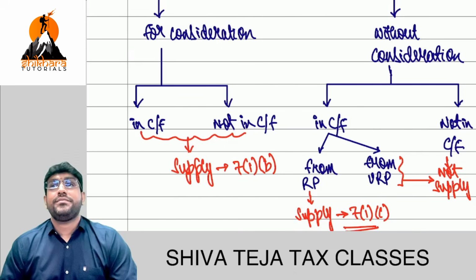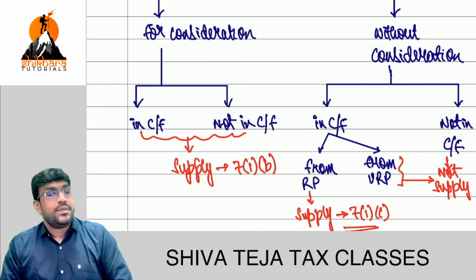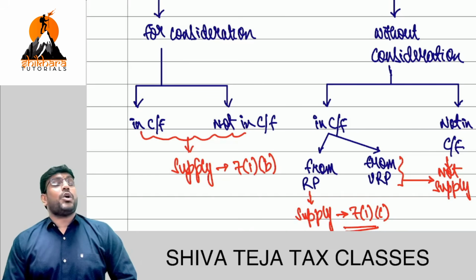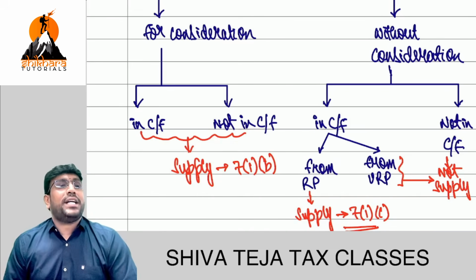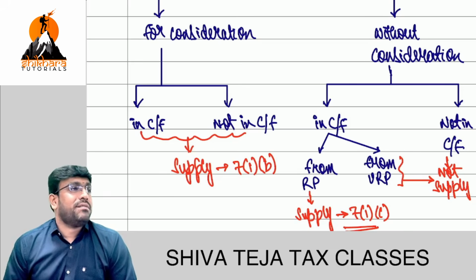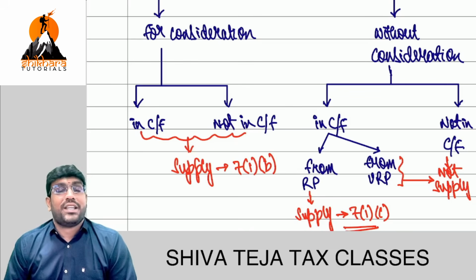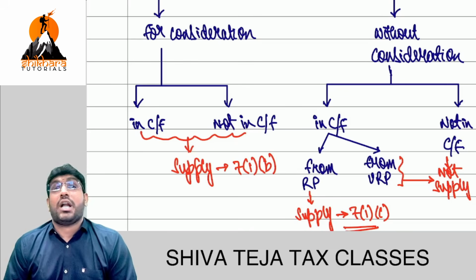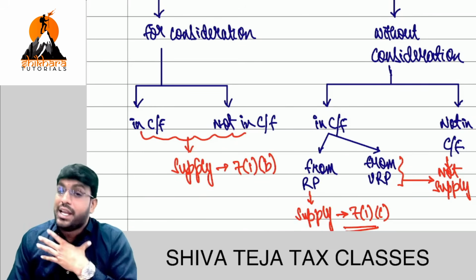Sir, done? Please reply. Everyone. So what is section 7(1)(c) read with Schedule 1? Transactions which are regarded as supply even though there is no consideration. How many points are there? What is the first point? Permanent transfer or disposal of business asset on which ITC is claimed. Second, supply between distinct or related persons in the course or furtherance of business. Next, transfer of goods from principal to agent or vice versa. And this point will apply only when agent is giving invoice to the customer in his own name.